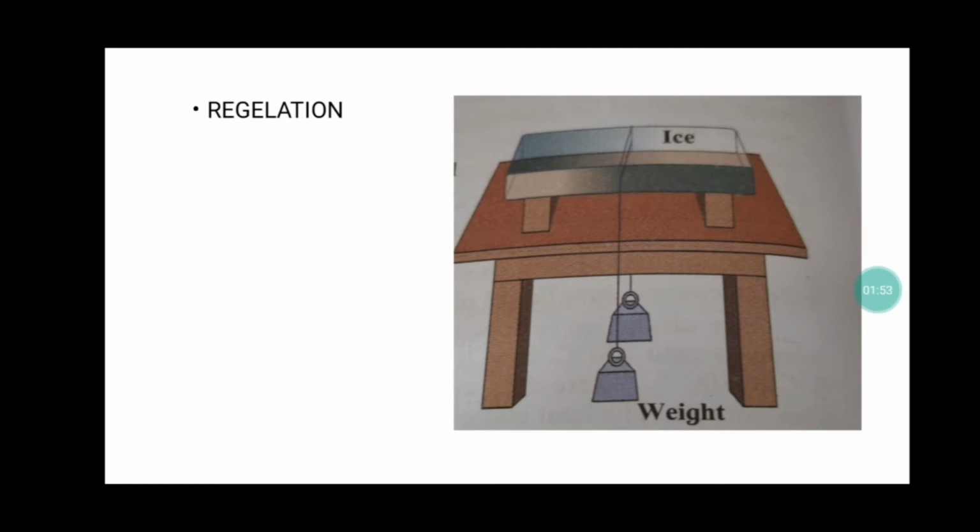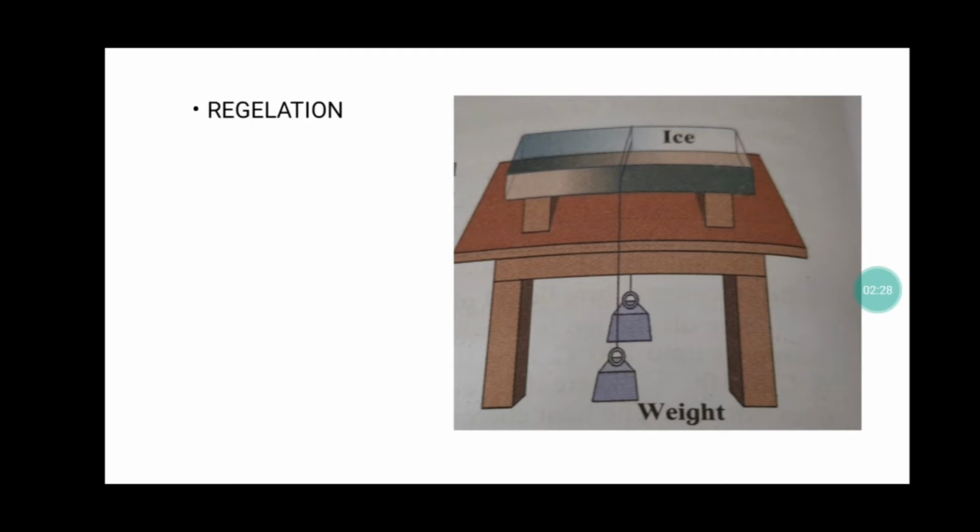So the answer for this is, as the wire is applying the pressure, the melting point of that particular surface of the ice decreases, okay? As it decreases, it will get converted into water. So the wire will have the place to penetrate inside, okay? As it penetrates, the upper layer pressure is removed, okay? As it is removed, it converts into the normal pressure, right? No pressure is there means it will be normal over there.